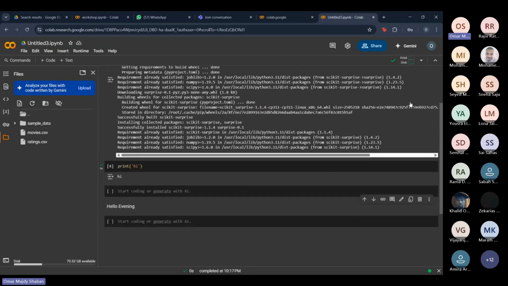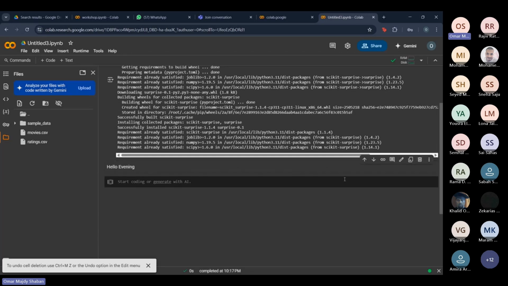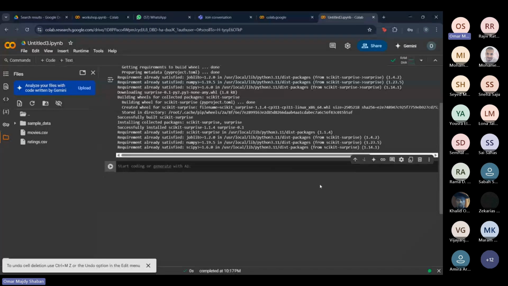Since we don't really need this, it was just to show you how code cells work. You can just press on this delete cell, and it's going to delete this cell. The same thing here, I don't need this hello evening. Doesn't even make sense. So what we're going to do now is import some libraries.